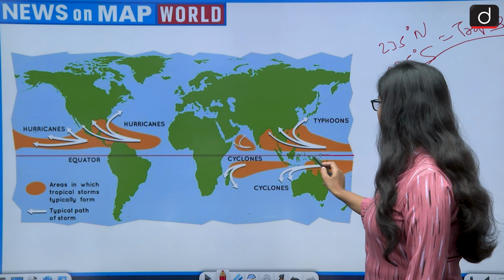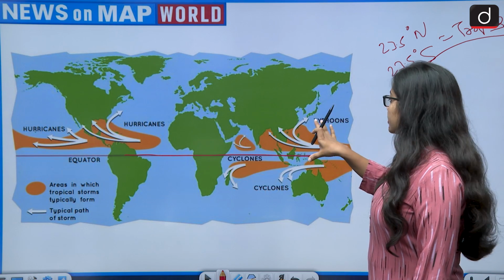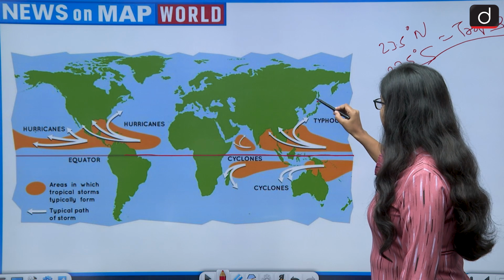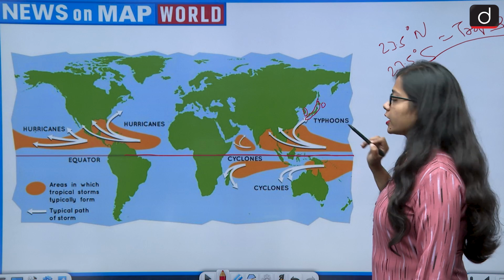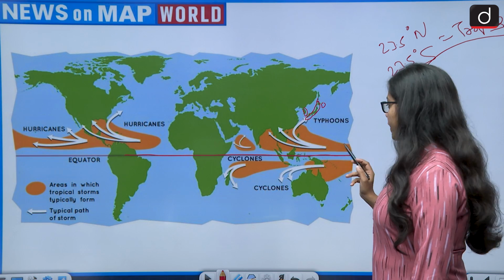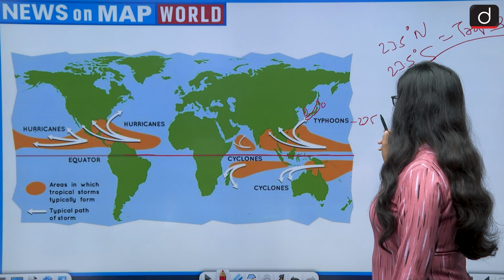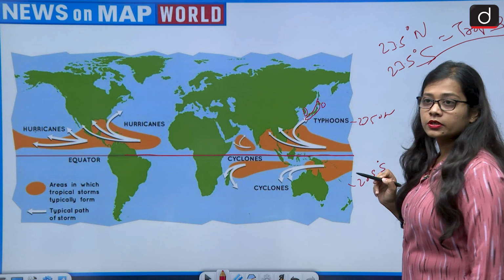So if this is the equator, and we are talking about the countries Japan, South Korea and Taiwan, this is their location. Imagine that this is 23.5 degrees north and this is 23.5 degrees south.